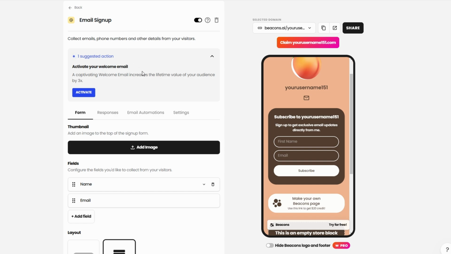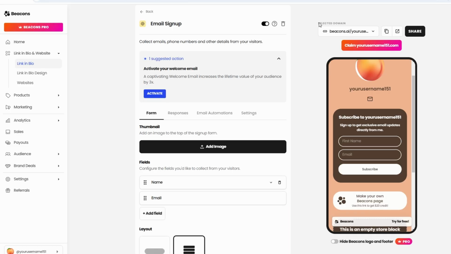When visitors submit their emails, Beacons.ai will automatically store them in your email list. You can access and organize this list directly in your dashboard, saving you time and keeping everything centralized. Beacons.ai's email tool lets you design and send newsletters with ease.